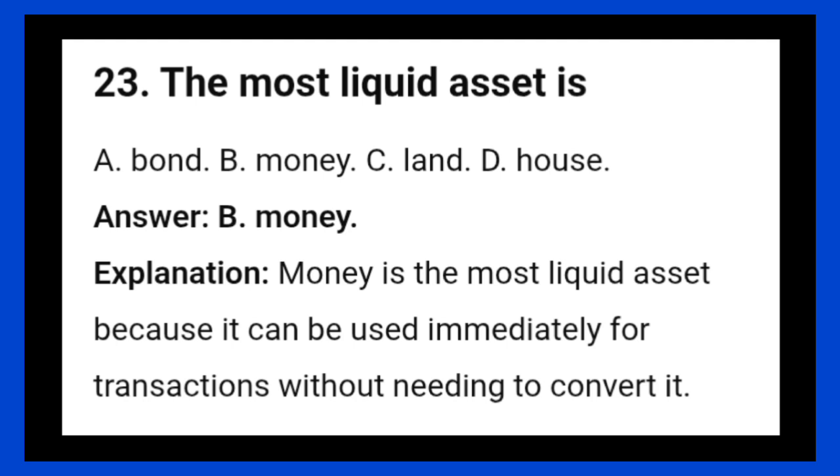23. The most liquid asset is: A. Bond. B. Money. C. Land. D. House. Answer: B. Money. Explanation: money is the most liquid asset because it can be used immediately for transactions without needing to convert it.